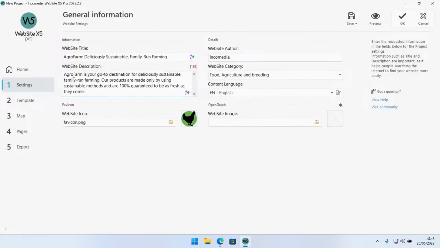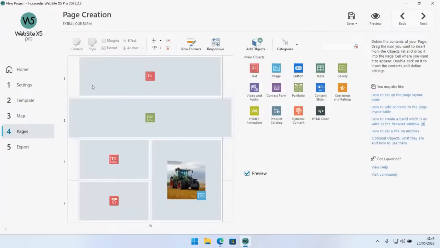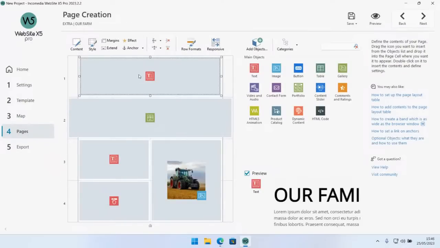So you can see that I didn't mention the word AgroFarm at all in my input, but the AI still knows that this is the name of the company we're building the website for, because it has been mentioned in the website title. So one quick thing I want to... no way, let's move on to the map first, and then to our farm. Okay, so now we've seen that the AI can be used, for example, to decide the title of the website or generate a description of the website.